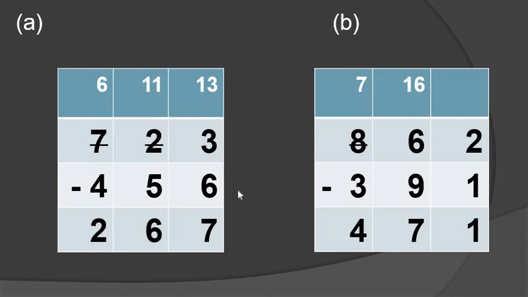So students, let's solve the sum. 3 minus 6, is this possible, all students? Yes or no? No, 3 minus 6 is not possible. So what we are doing here, we are taking a borrow. 10 plus 3, how many, all students? 13. 13 minus 6, how many? 7.